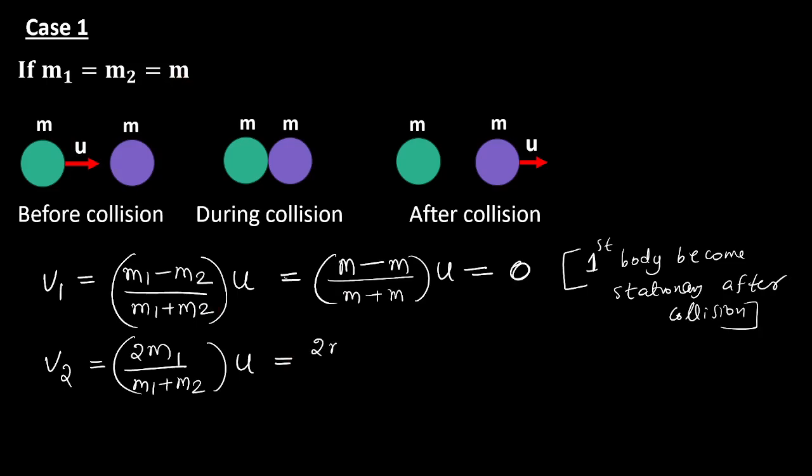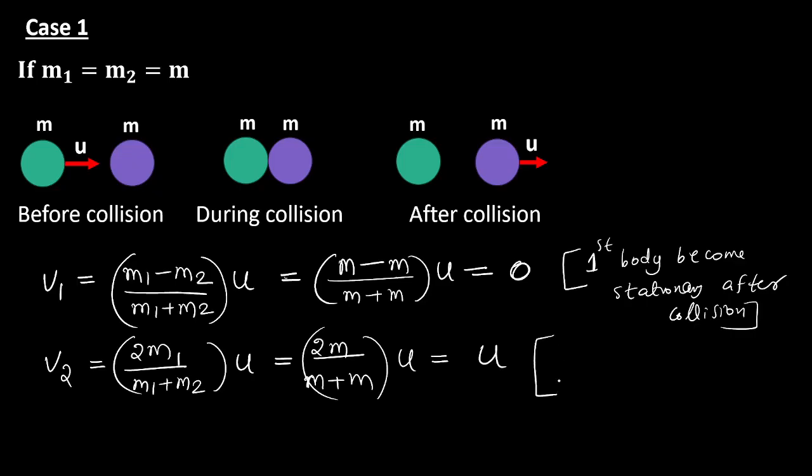So m1 is m, m2 is also m. Two m by 2m. Is it correct? 2m by 2m is 1, so V2 is 1 into u.